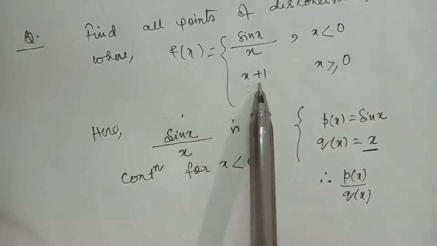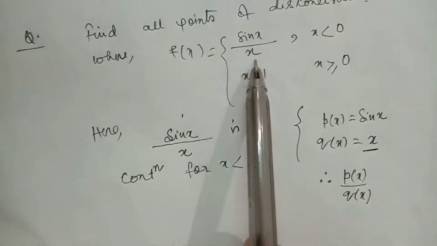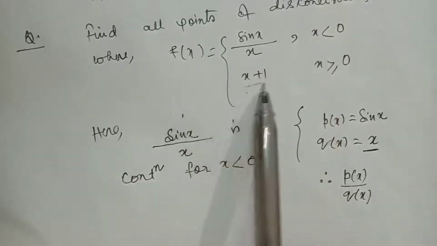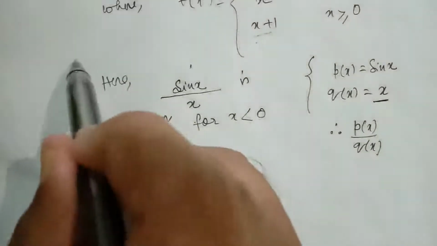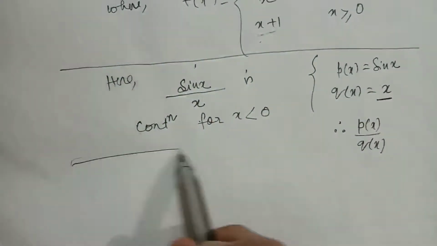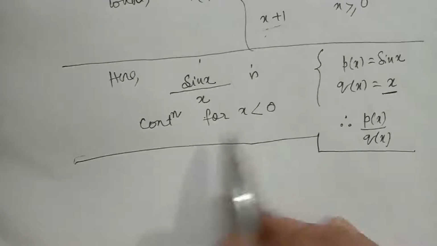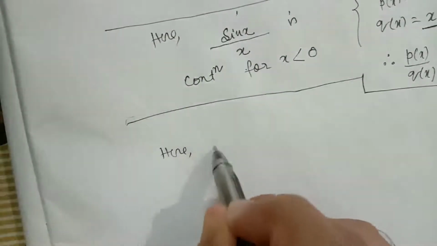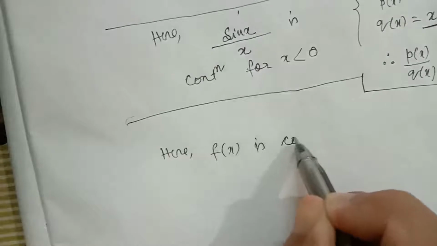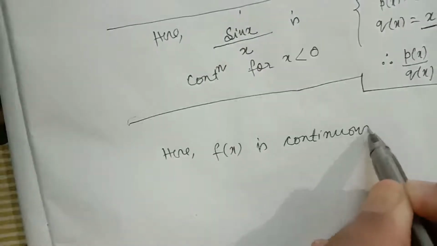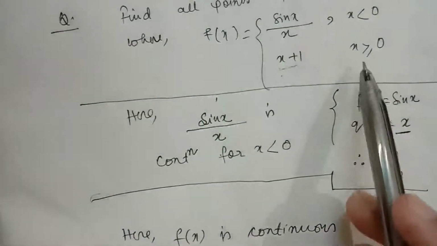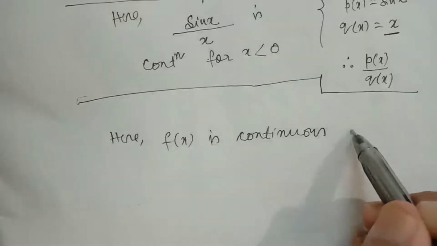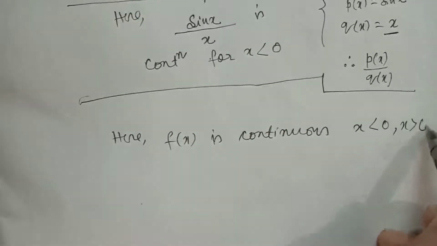And for x more than 0, f(x) equal to x plus 1 is a polynomial function. Sin x by x is continuous for x less than 0, and f(x) equal to x plus 1, being a polynomial function, is continuous for x more than 0. I have written this only to explain to you. You write in this way: here f(x) is continuous for x less than 0 and for x more than 0.